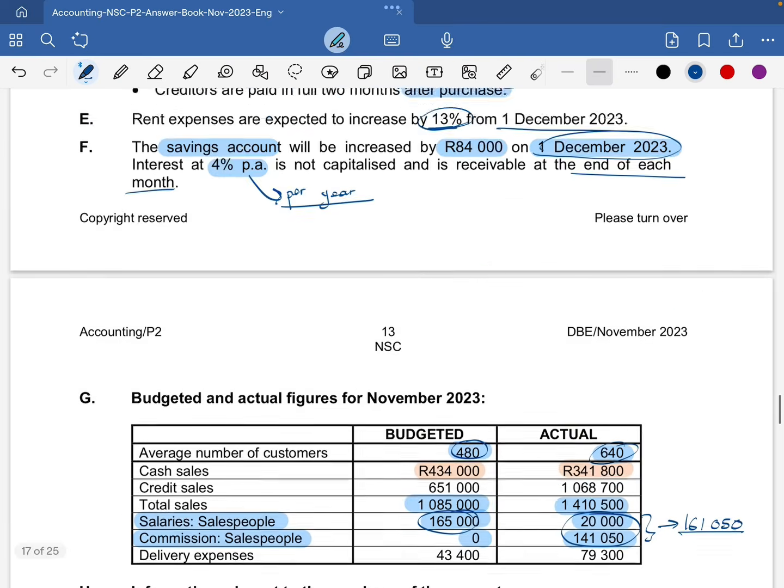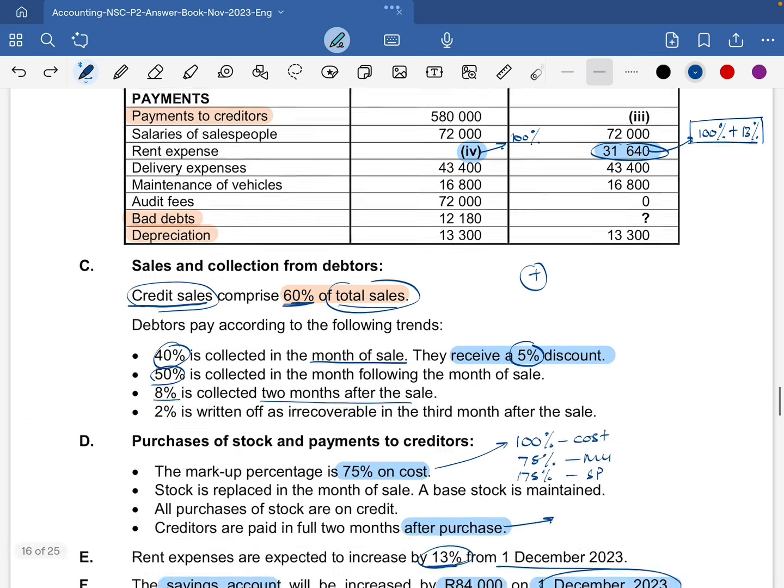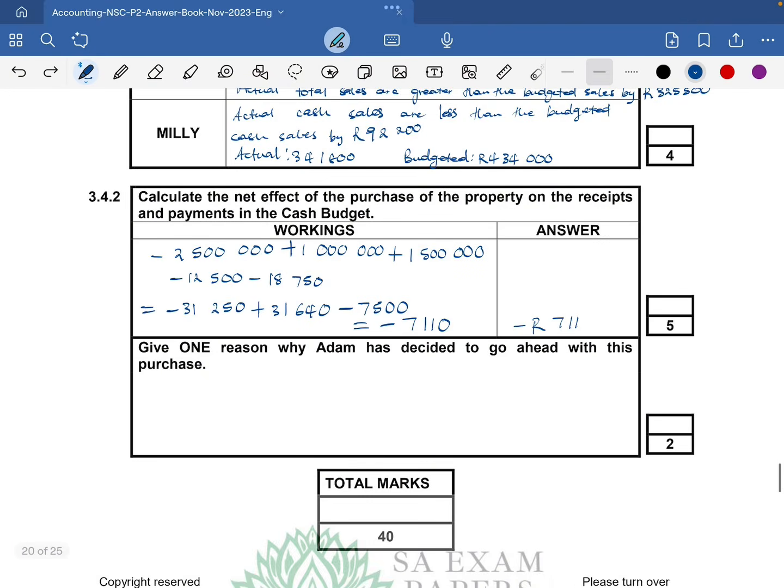The rent expense of 31,640, which is this amount, is way worse. So one reason why Adam has decided to go with this purchase is that there's actually going to be a saving on these rent expenses that he's worried about increasing every month. So one reason is the savings on the increasing rent expenses.